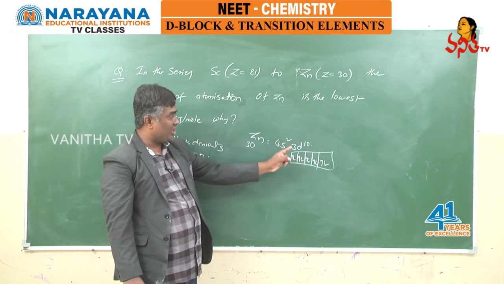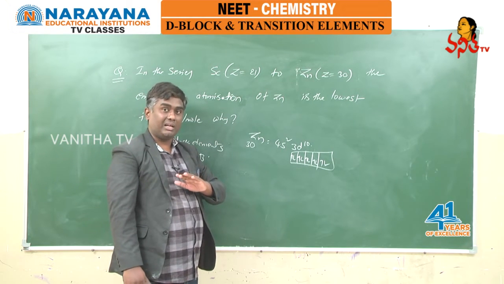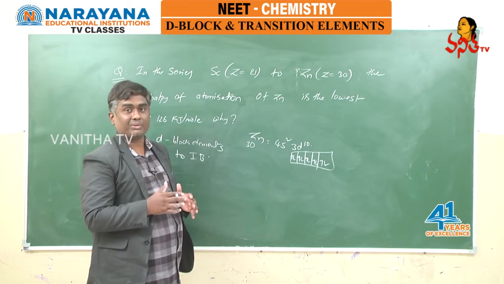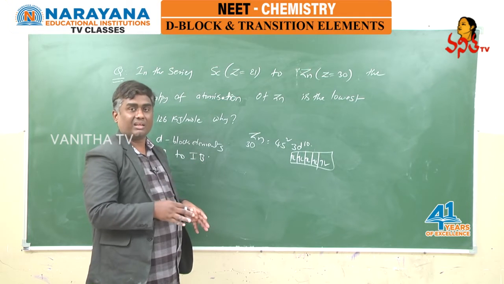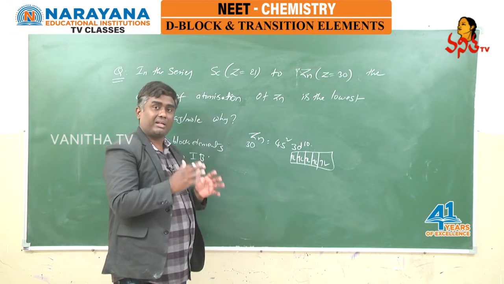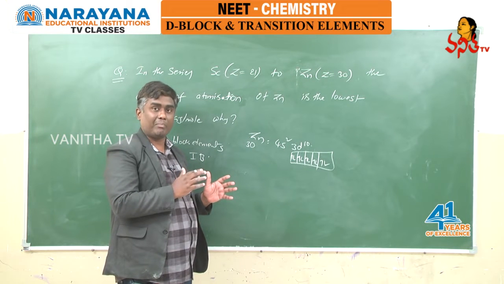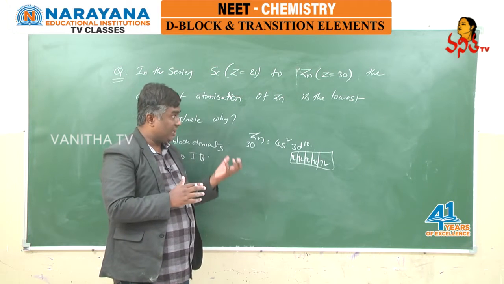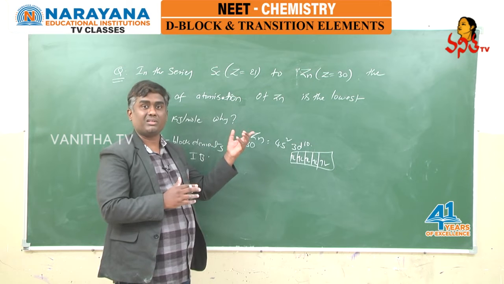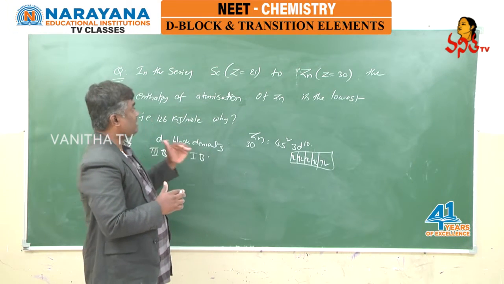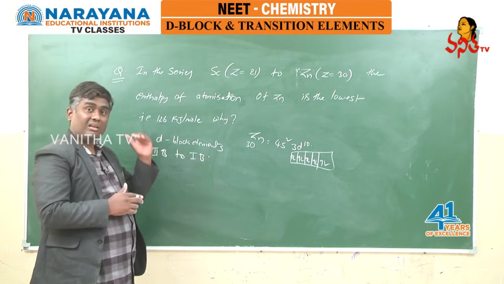So because of the fully filled d subshell, unpaired d electrons are absent, and d electrons are not involved in metallic bond formation. When metallic bonds are least, a closely packed arrangement is not observed, and the resulting species is not hard, it is comparatively soft. At the same time, the melting point is less and the enthalpy of atomization is also less. So this is the reason why zinc has the lowest enthalpy of atomization in the 3d series.